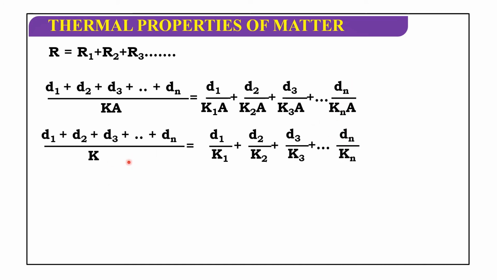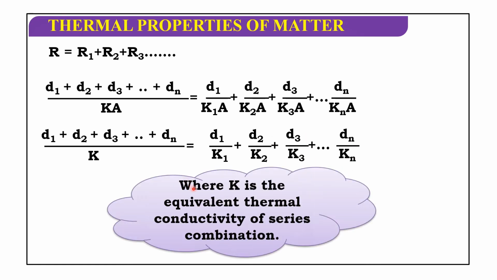This can be written as d1 plus d2 plus d3 and so on, dn by K is equal to, here A cancels on both sides, then it becomes d1 by K1 plus d2 by K2 plus d3 by K3 and so on, dn by Kn, where K is the equivalent thermal conductivity of the series combination.